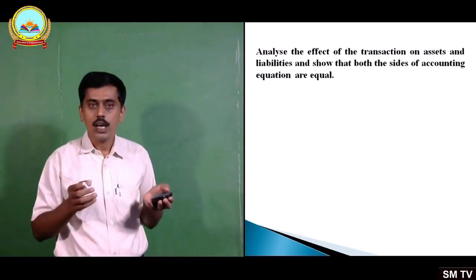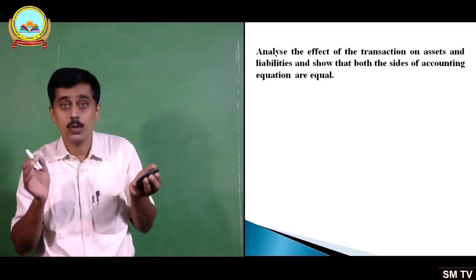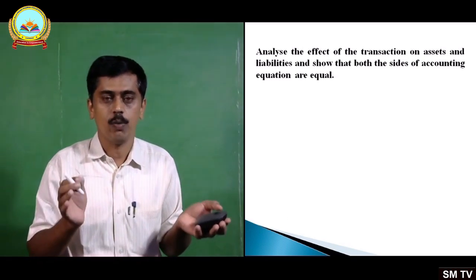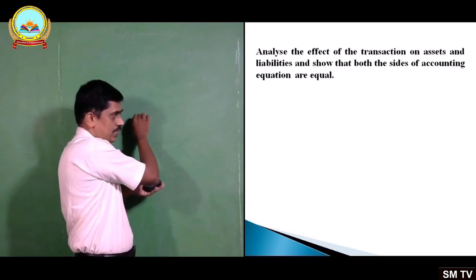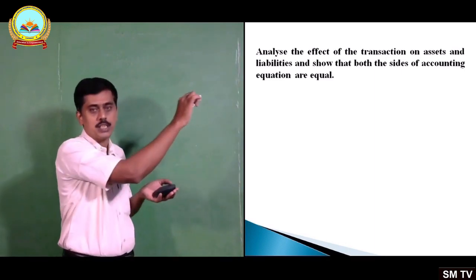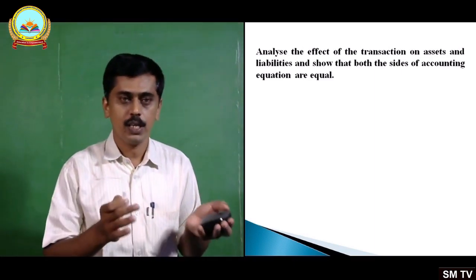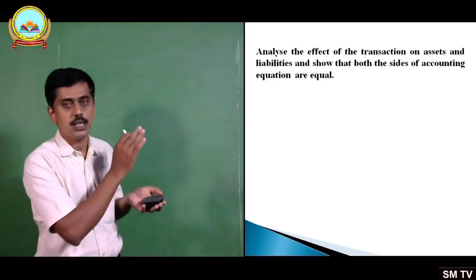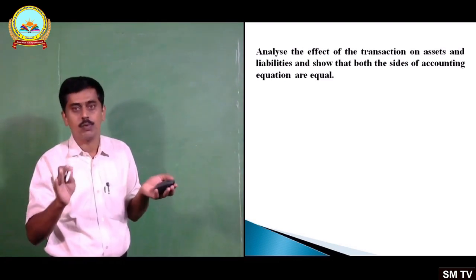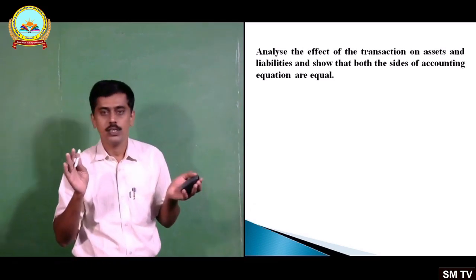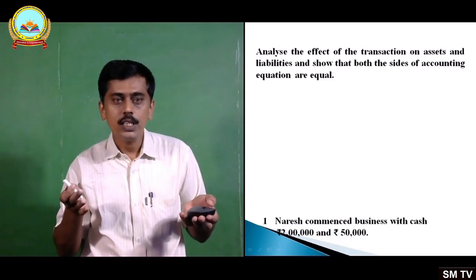Analyze the effect of the transaction on assets and liabilities and show that both the sides of accounting equation are equal. Accounting equation involves two sides: liabilities plus capital on one side, assets on the other, and you should see that these two sides are always equal. Okay. Next, what is the transaction here?